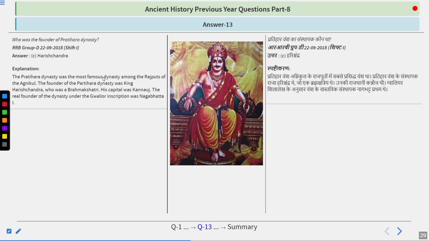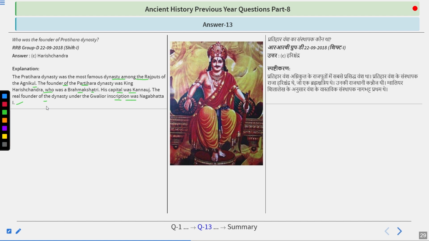So the Pratihar dynasty was the most famous dynasty among the Rajputs of Agnikul. The founder of the Pratihar dynasty was King Harish Chandra, who was a Brahmin Kshatriya, and his capital was Kannauj. The real founder of the dynasty under the Gwalior inscription was Nagbhat first. So basically, they are the founders of this dynasty called Pratihar. If we talk about the inscription, it says that it was founded by Nagbhat first. But if we talk about the legendary king, the famous king of Satyug, with whom they are associated, that was Harishchandra.